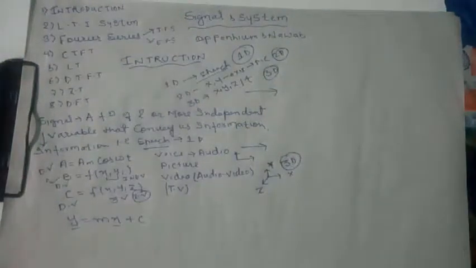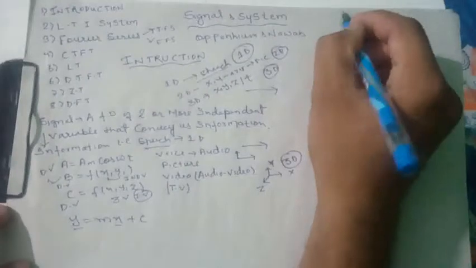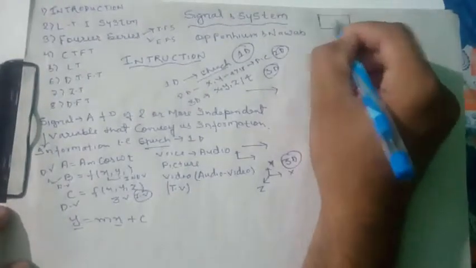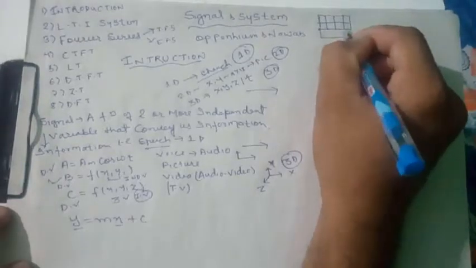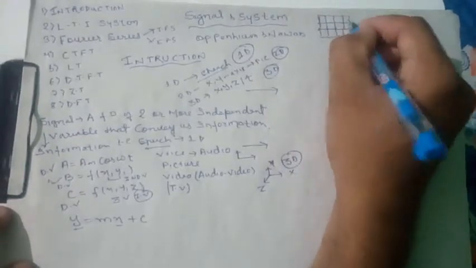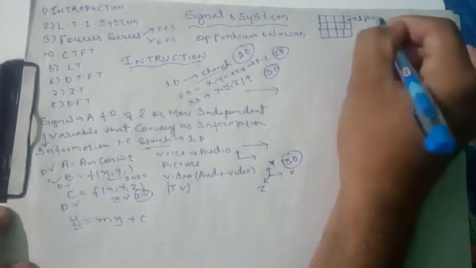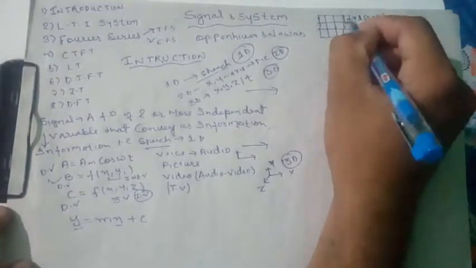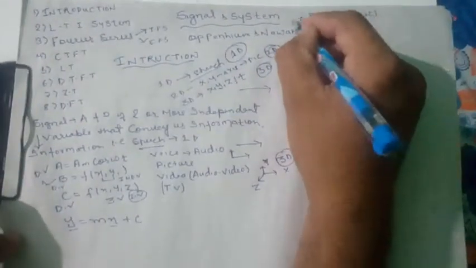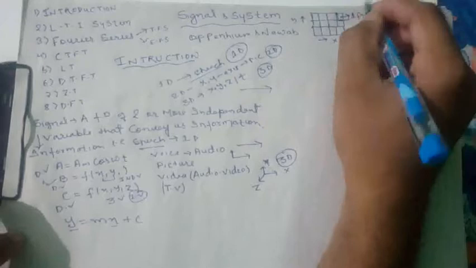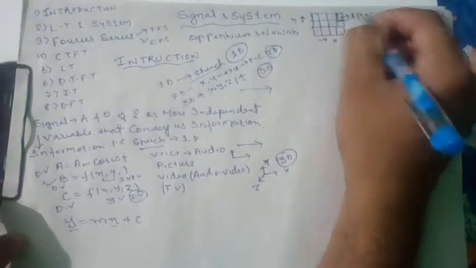Now let's see what the sequences are. Before starting, let's discuss one topic. We human eyes. What is a pixel? When we divide the screen into a number of rows and columns, small boxes, the small box is called one pixel. This is the x-axis, this is the y-axis. So this is y and this is x, but the smallest square is the pixel.